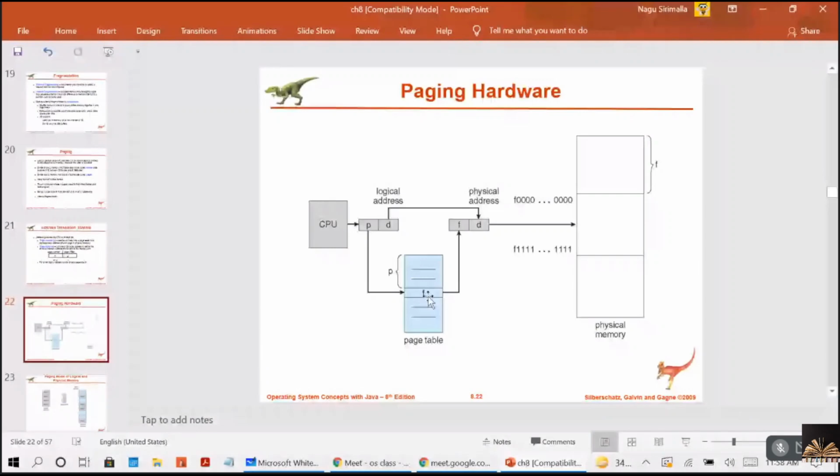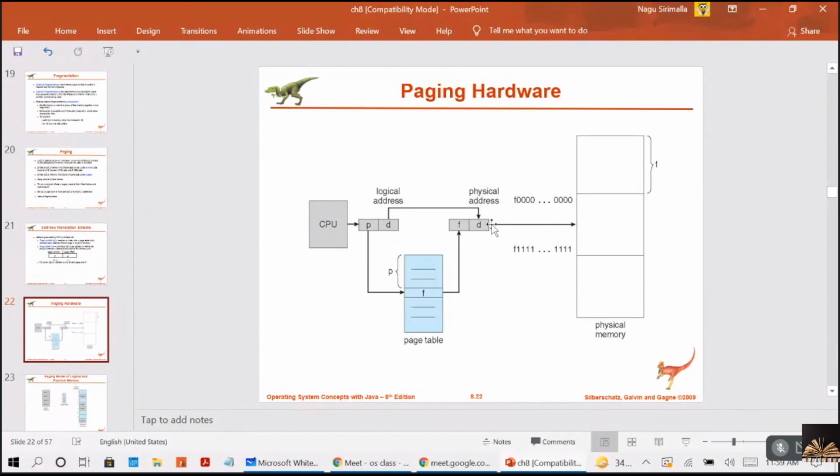So ikkada mana physical memory lo, where your page is starting, and this page is stored in which frame, actually which frame? So ikkada manaki I can say the base address is nothing but the frame number anukochu. Your page is stored in which frame? Now this base address is combined with the page offset to define the physical memory address that is sent to the memory unit.